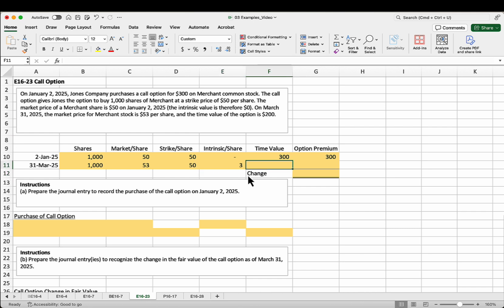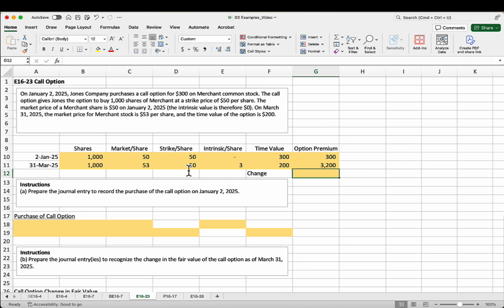But at this point, we are now closer to the end point of our option when we're going to have to make a decision and when we're going to run out of time for this to get more favorable for us. So the time value is only $200 at this point. So again, our option premium is going to be the $200 plus the 1,000 shares times $3 per share.